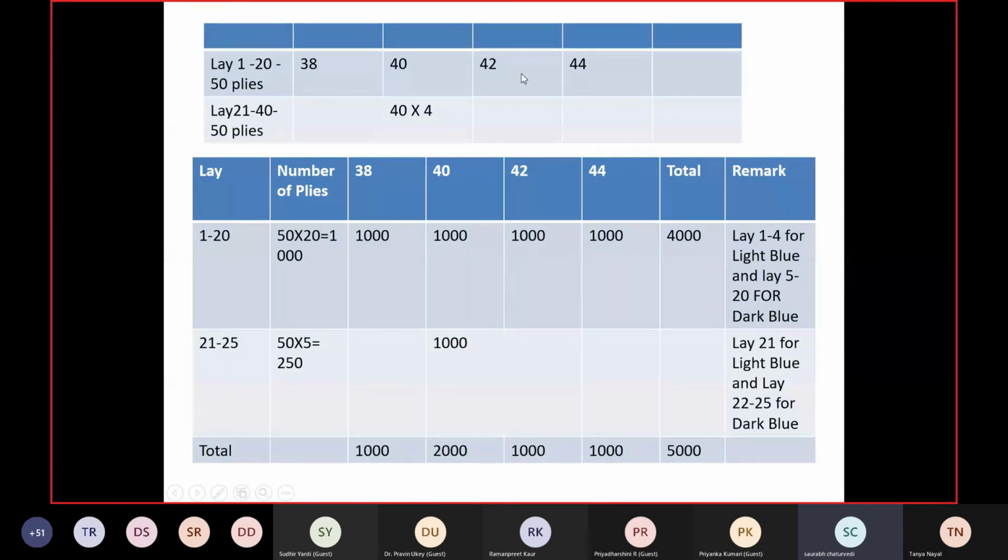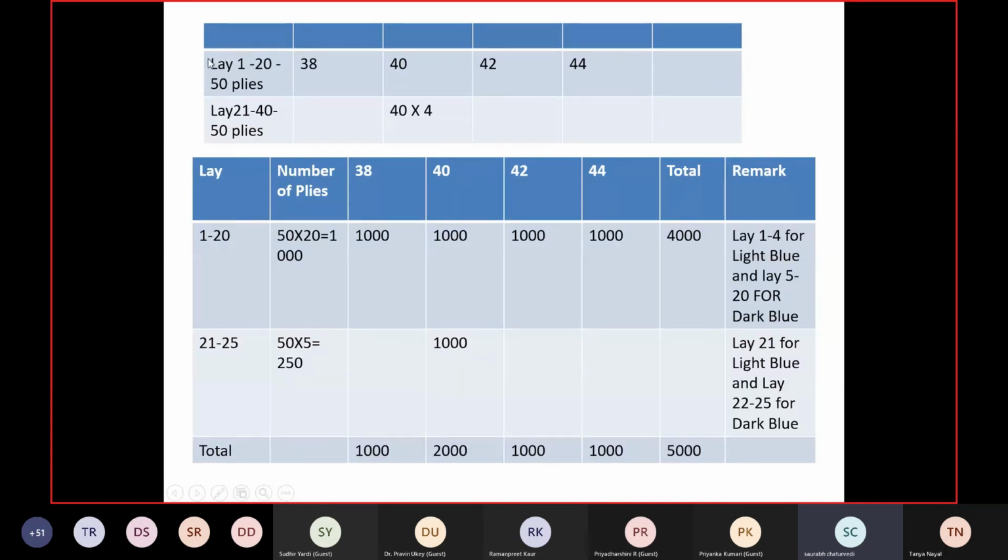So for the spreader, I'll give the instruction: first spread 50 plies. We will spread this and we'll cut it. Once everything is done, from 21 to 40, spread 40 plies again and we will cut this. And I will give you the marker length for this. So this is lay length, number of plies. This way I will cut the entire quantity.